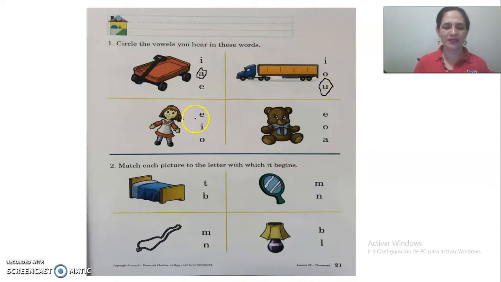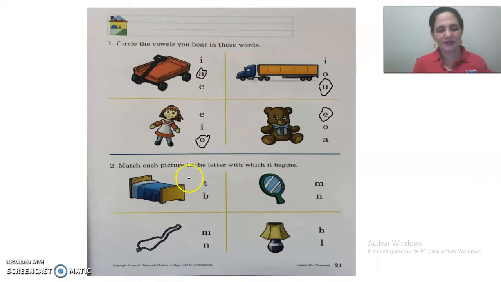Doll. What vowel can you hear in doll? E? No. E? No. O? Yes. Doll. Very good. And the other one is a bear. Bear. What vowel can you hear in bear? E sound? Yes, it's the vowel E. Very good.